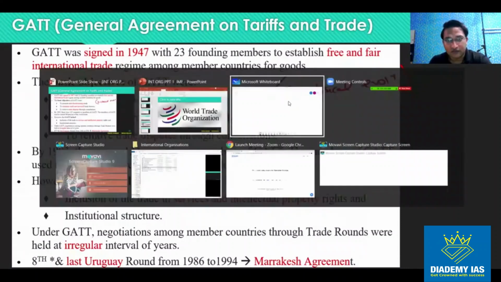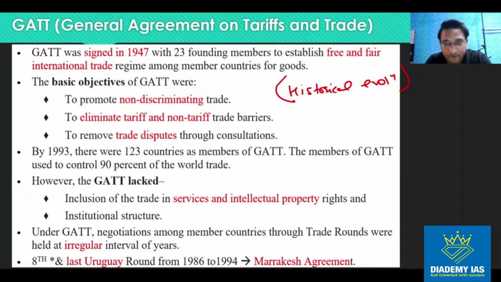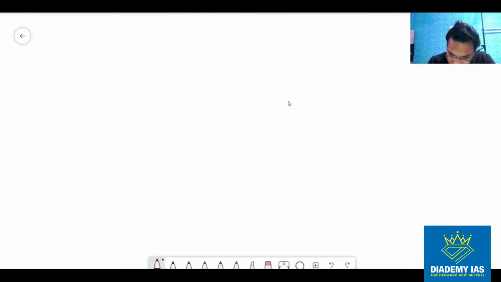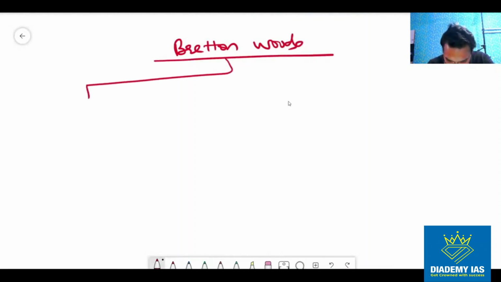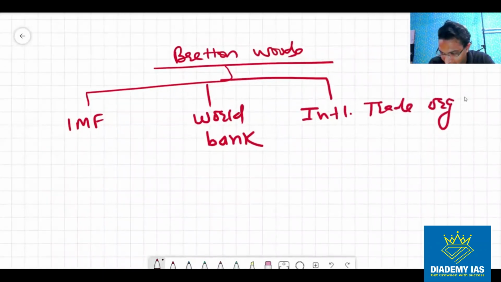The first was the IMF, the second was the World Bank, and the third was the International Trade Organization, right?